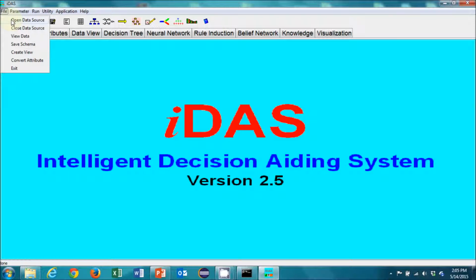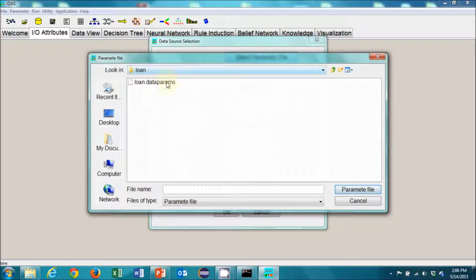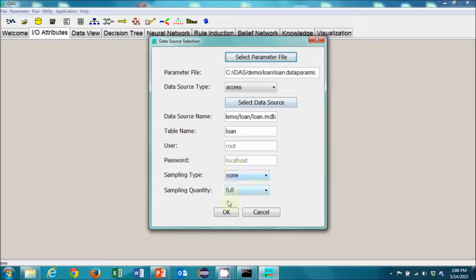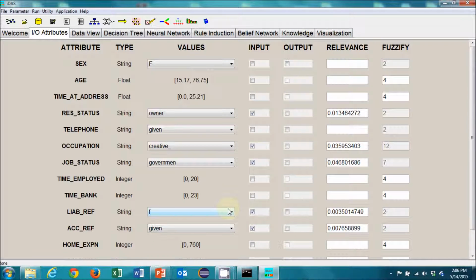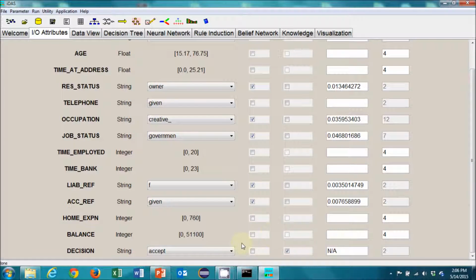Demographic data and credit histories have been ingested by IDAS. I will select and load previously collected data. We can see all the attributes that are available to feed into the model. By default, categorical data has been selected and scored in order or rank of relevance. At the bottom, we have our decision, which will either be to accept or reject.